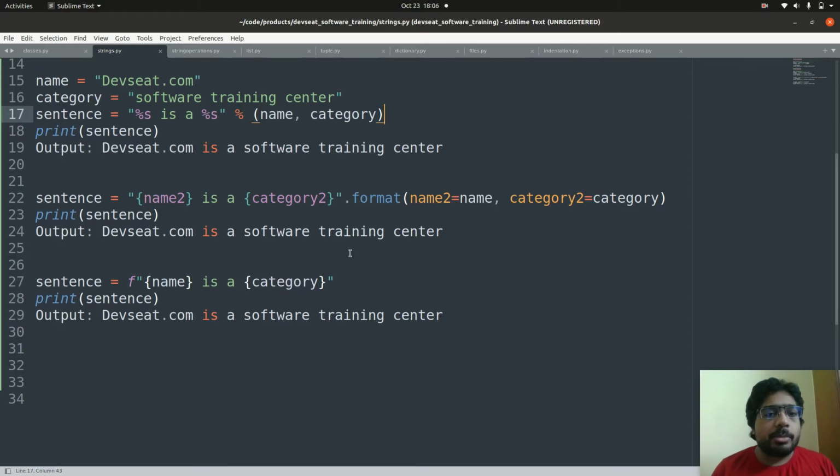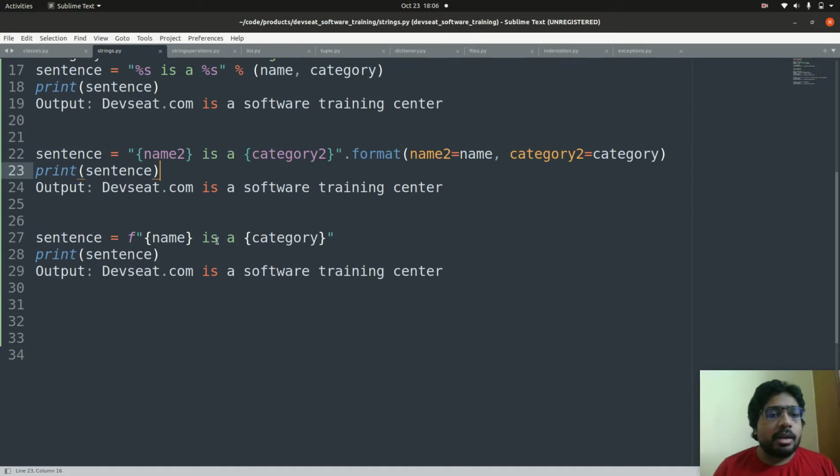So if you don't want to remember the sequence, you can use this string.format method, where you place the variables inside these curly braces, and then you pass the variables as named parameters. Or if you don't even want to pass the named parameters, you can use this f-string, where you place the variables defined above in curly braces, and the string will appear.